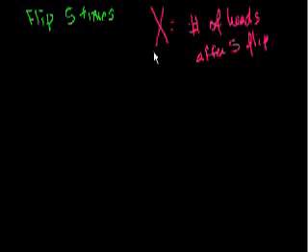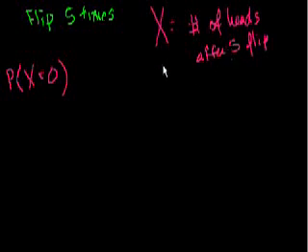Let's think about what the different probabilities are of getting different numbers here. What is the probability that X, big capital X, is equal to 0? So what's the probability that you get no heads after 5 flips? Well, that's essentially the same thing as the probability of getting all tails, right?